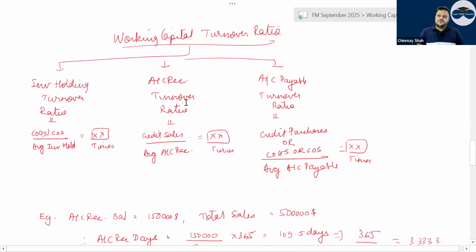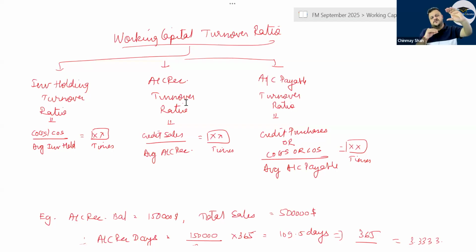Then there are the turnover formulas, very famous in section A and B. Questions are being asked on turnover formulas. Inventory holding turnover is the complementary ratio: COGS or cost of sales divided by average inventory held. Here there is a note: if in a question average inventory is given, and opening and closing, or rather closing inventory, is given, you would take first preference to average inventory rather than closing inventory. Then account receivable turnover is credit sales divided by average account receivable.